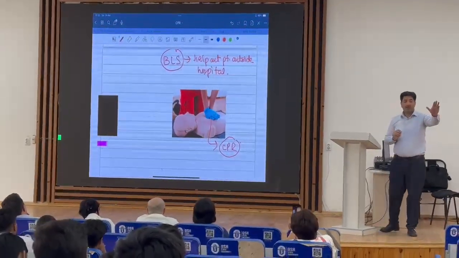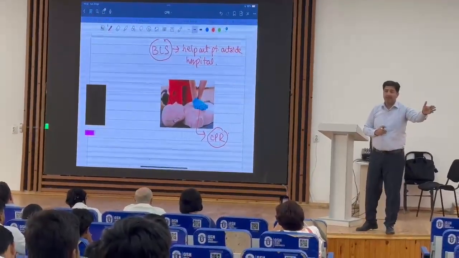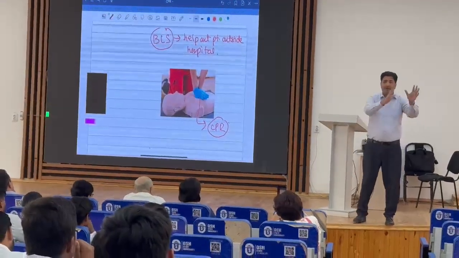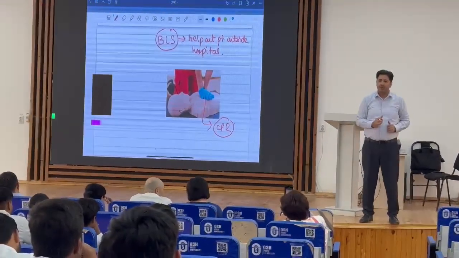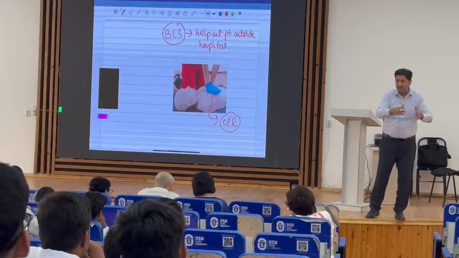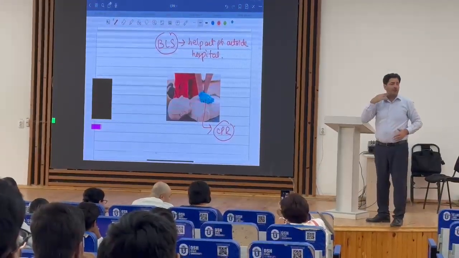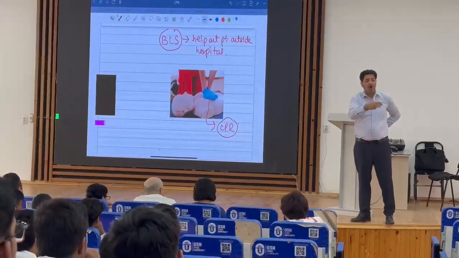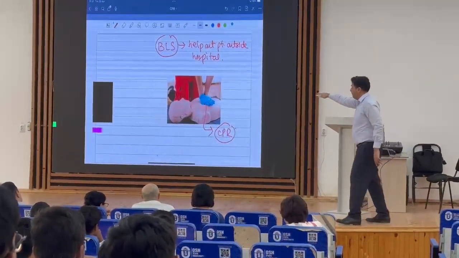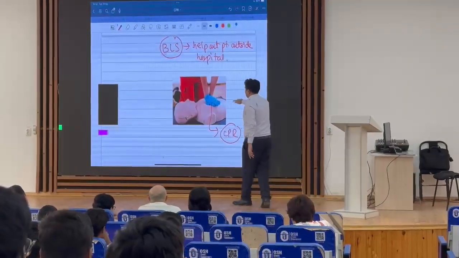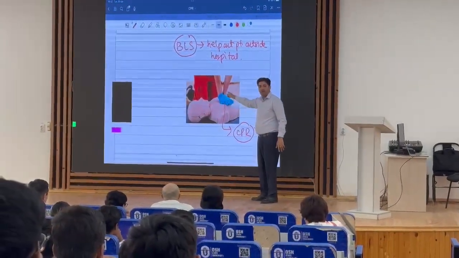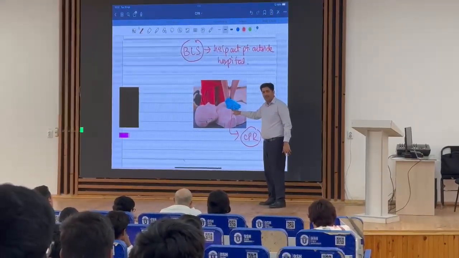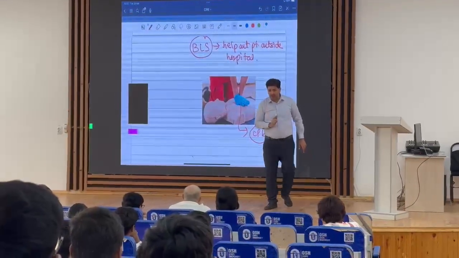Raj is outside the hospital, in the mall, in the railway station, at the airport. Suddenly a patient collapsed. Now Raj is a first year university student, so he will give him first aid. He is going to check the pulse, he is going to check breathing. No pulse, no breathing, he will perform what? CPR. This is known as CPR, cardiopulmonary resuscitation. So he will perform chest compressions and breathing to the patient.